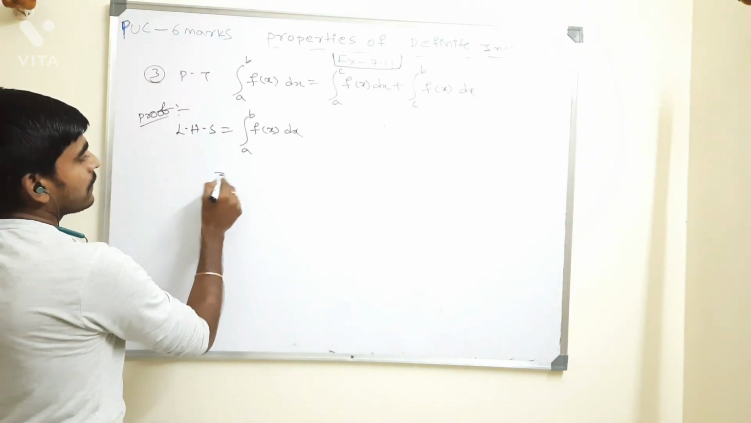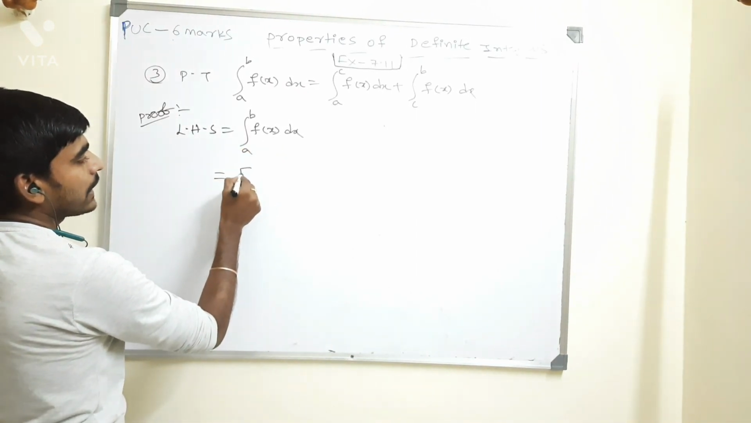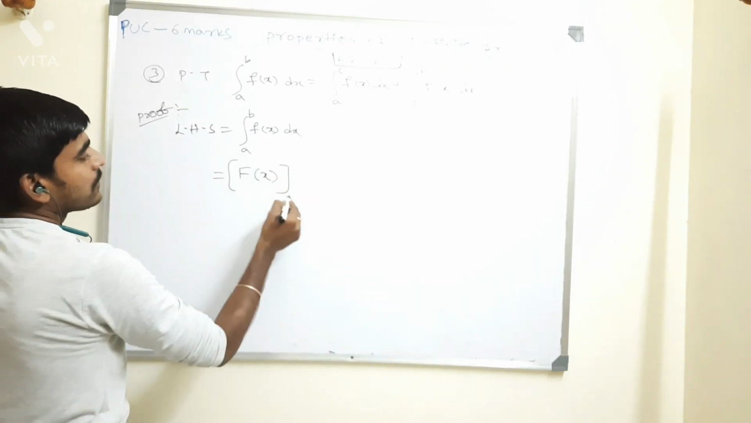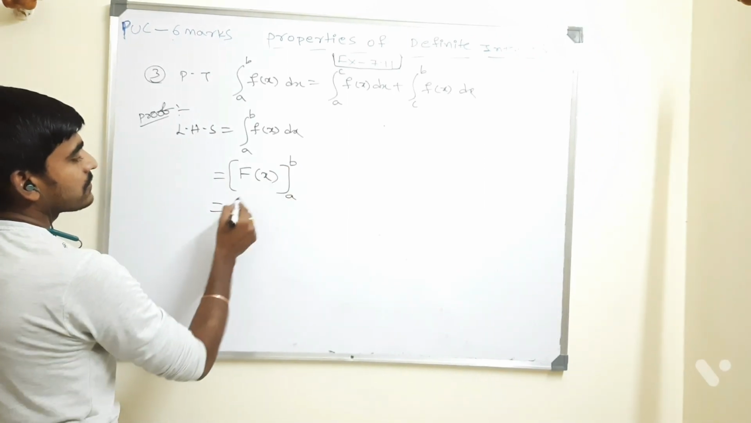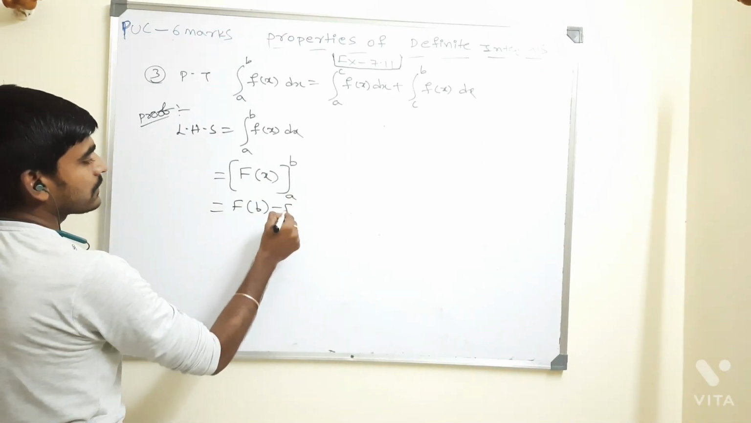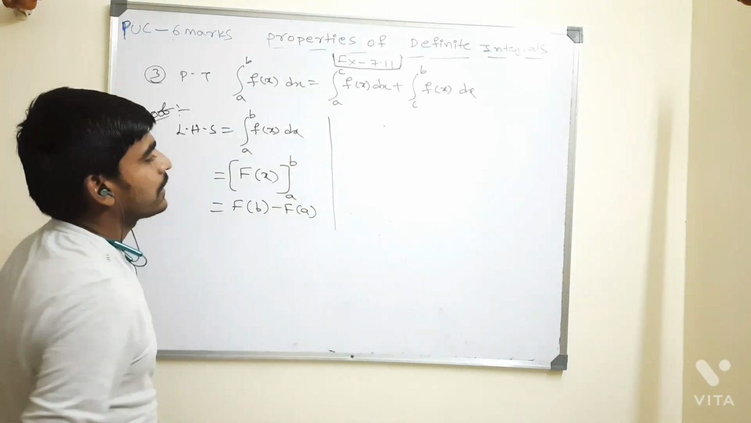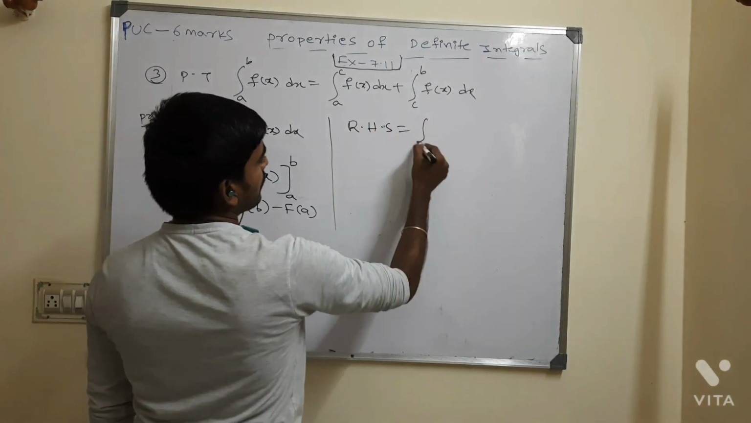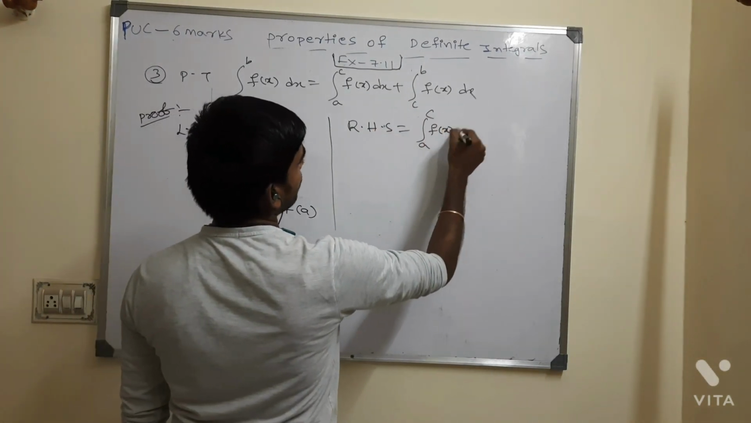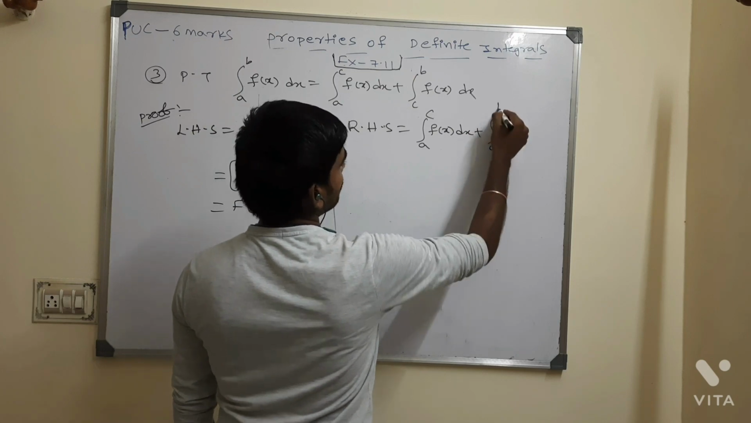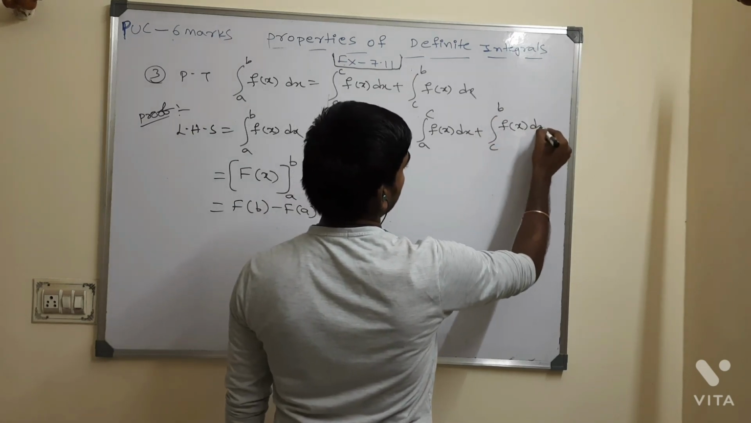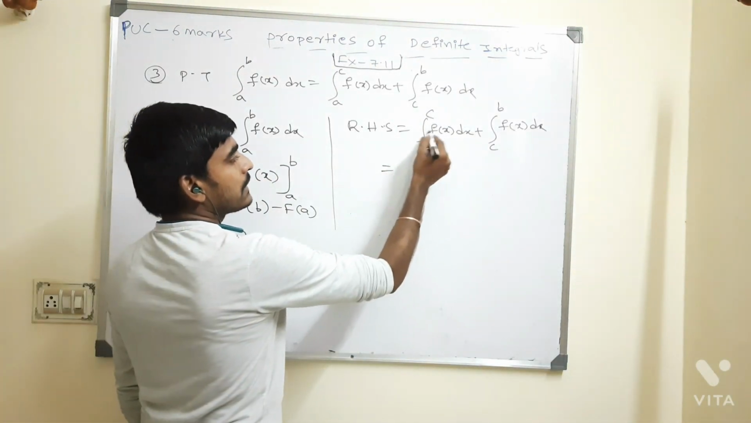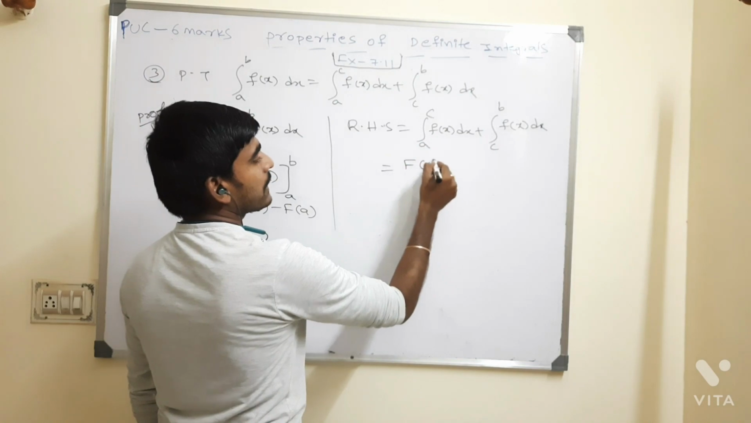Now I hope you know the formula. Integration of f of x means capital F of x. Just before we solved a to b, then upper minus lower, F of b minus F of a. Then I would like to take the right hand side part. Right hand side, what I am having, a to c f of x dx plus c to b f of x dx.